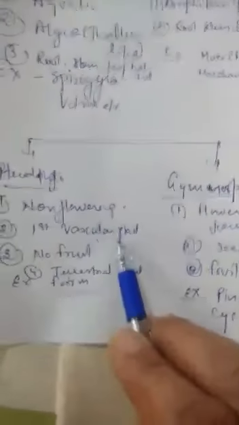So these three have vascular tissue, but here flowers are not present. Here flower is present, here also present. But here seeds are present, here seeds and fruits both are present, here fruit is absent. Here flower, seed and fruit are all absent, but only vascular tissues are present. On the basis of that, the whole plant kingdom is divided, and I am sending the chart along with the video. Thank you.